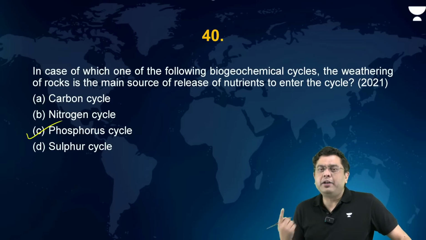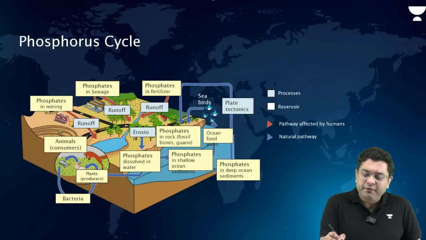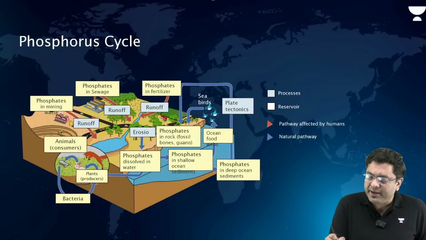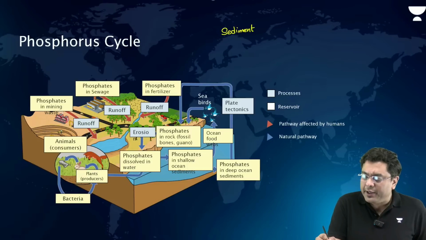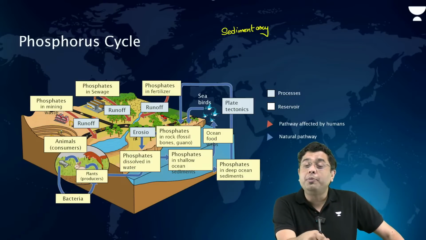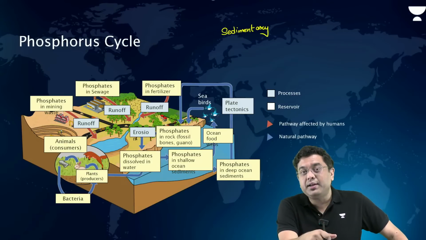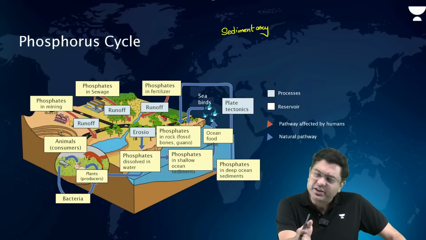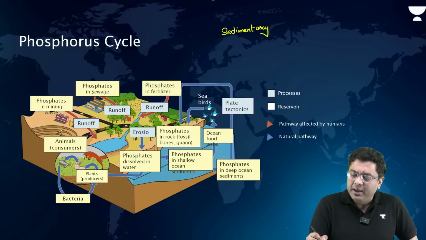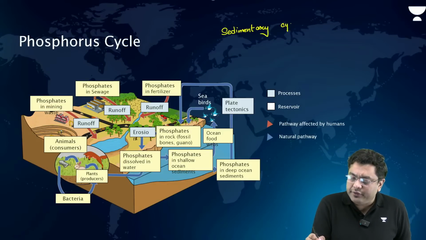The phosphorus cycle is a sedimentary cycle. It is obviously less efficient as compared to the gaseous cycles, such as the nitrogen cycle, carbon cycle, water cycle, and oxygen cycle. These are gaseous in nature. They are more efficient and faster, whereas sedimentary cycles are very slow.